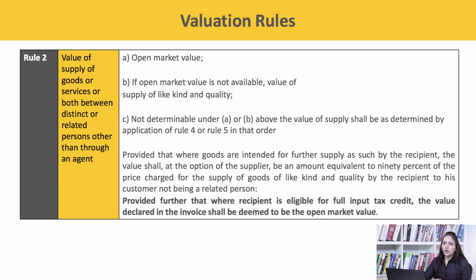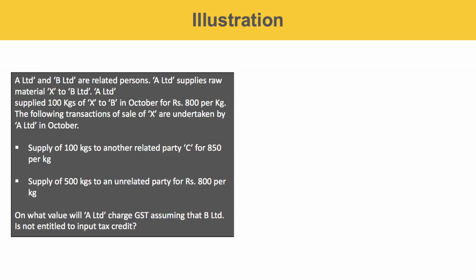It is further provided that where the recipient is eligible for full input tax credit, the value declared in the invoice shall be deemed to be the open market value. Let's take up an example. A Limited and B Limited are related persons. A Limited supplies raw material X to B Limited. A Limited supplied 100 kilograms of X to B in October for 800 per kilogram.